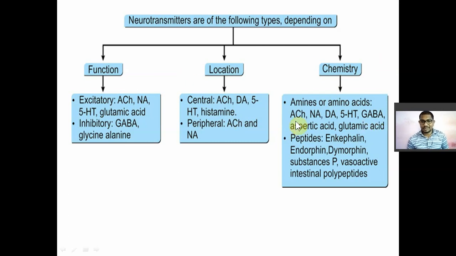So remember acetylcholine, noradrenaline, then dopamine, then serotonin. These first four neurotransmitters are known as amines, or biogenic amines, or monoamines. They are also known as amine neurotransmitters. Remember, इसके ऊपर क्वेश्चन आ चुके हैं, you have to remember it.